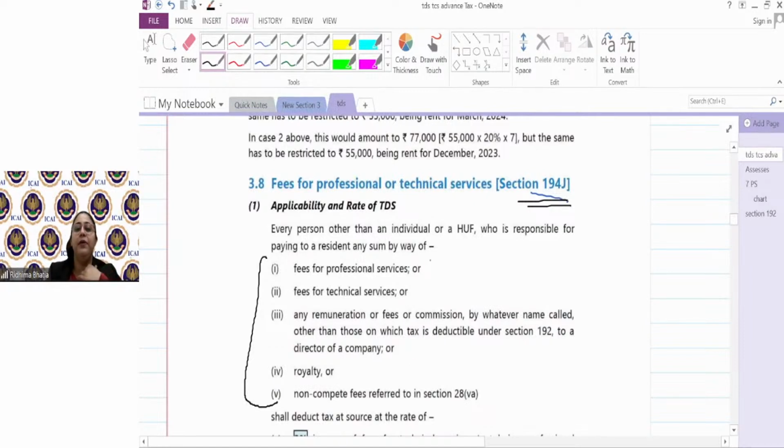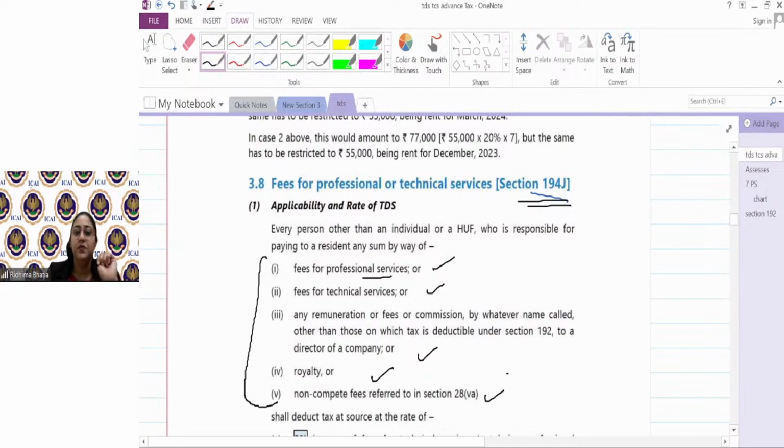Definitely fees, if any payment is made for professional services, 194J would be attracted. Any payment made for technical services, 194J would be attracted. Any payment made for directors remuneration, 194J attracted. Any payment made for royalty, 194J attracted. Any payment made for non-compete fees, 194J is attracted.